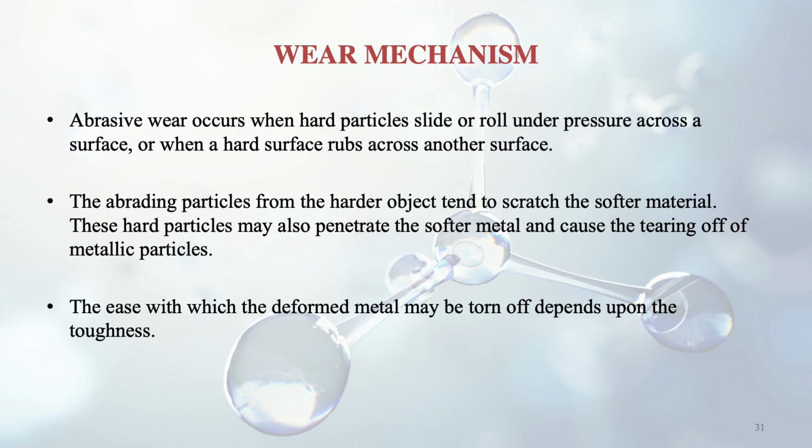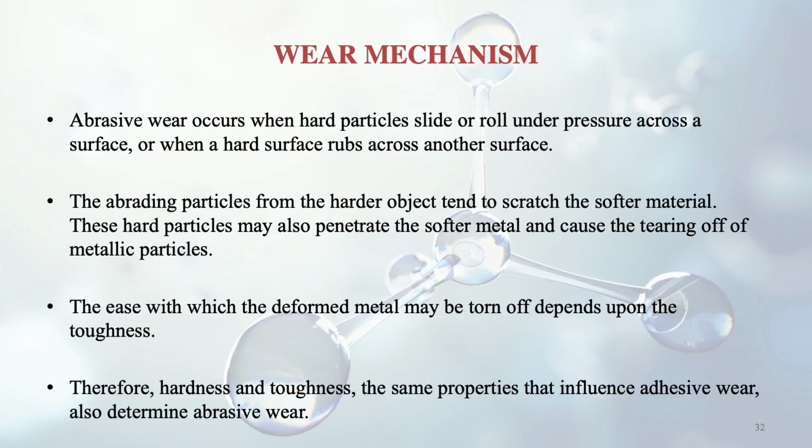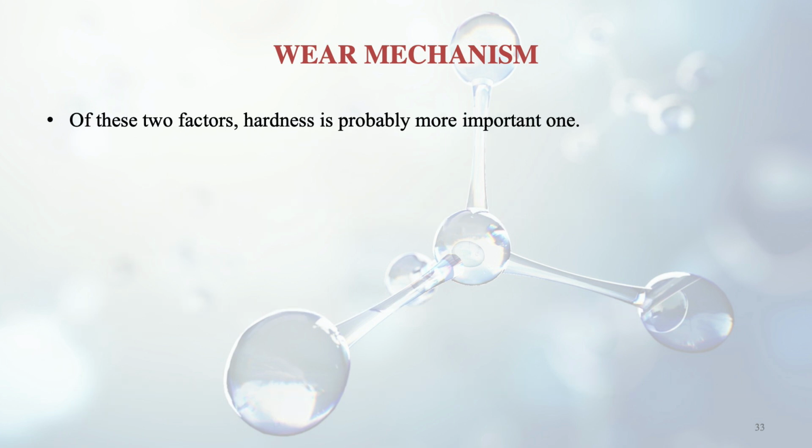The ease with which the deformed metal may be torn off depends upon the toughness. We know that already. Therefore, hardness and toughness, both the properties, are very important, and they influence the adhesive wear and also determine the abrasive wear. So in both cases, adhesive and abrasive wear, both these properties are very important. But out of these two factors, hardness is actually more important than toughness, because in the initial phase itself, it will not try to deform the material.